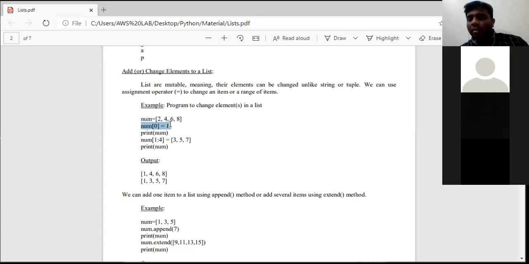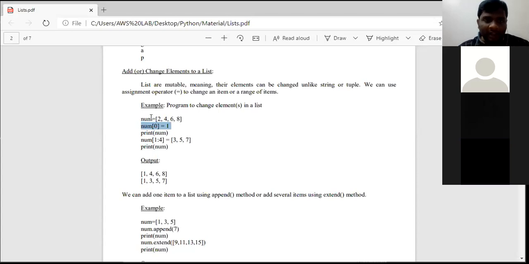See, already we know, suppose a is equal to 9. First statement, a is equal to 9. Second statement, a is equal to 18. Third statement, print a. Print a in the sense, what will be the output? 18 will be the output. That means we are reassigning the value of the variable. Once again I am repeating, a is equal to 9, a is equal to 18. In the third statement, print a. 18 will get printed. Why? Because the value of a, where the value is 9, will be reassigned with 18.